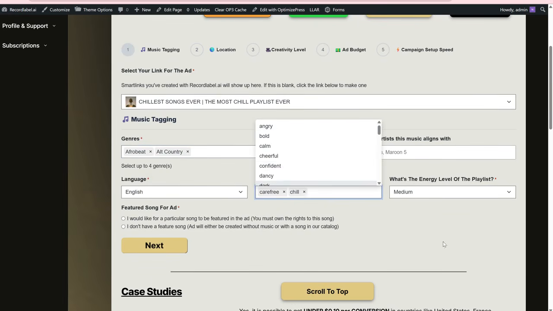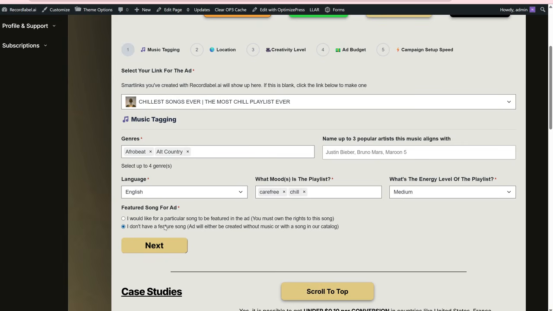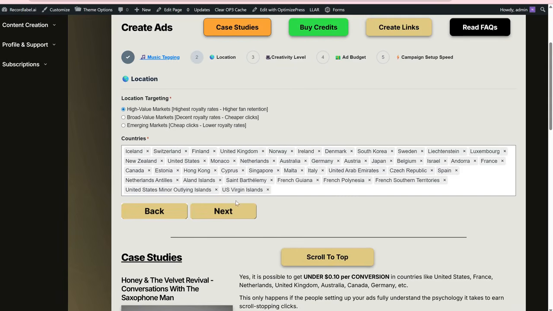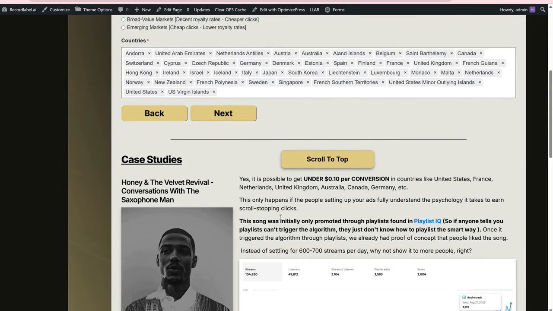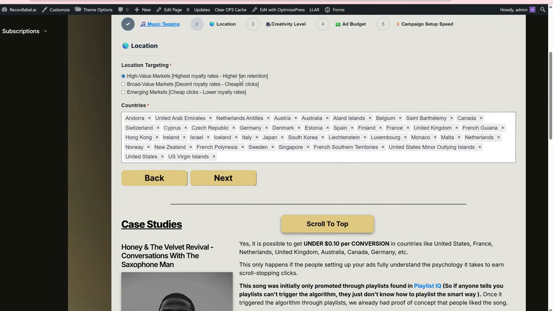You essentially pick your genres, you pick your mood. You can pick a featured song for the playlist. I'm not going to do that now, just to make it very easy. You pick your markets. The ad example I showed was in the high value markets, like the people where it costs the most for a Spotify Premium. But you can pick broad value or emerging markets too.